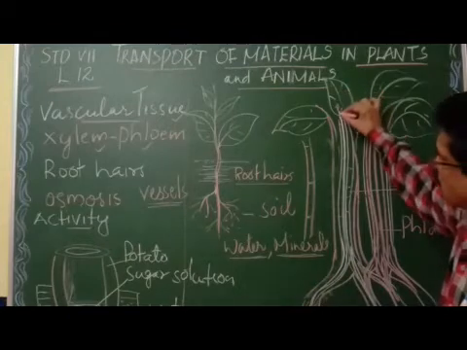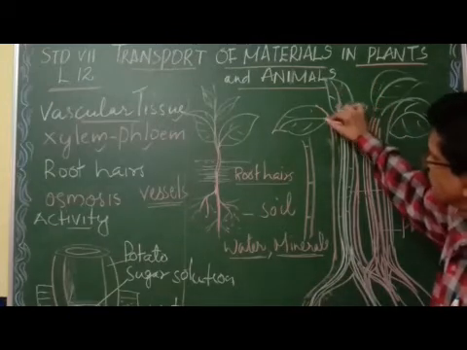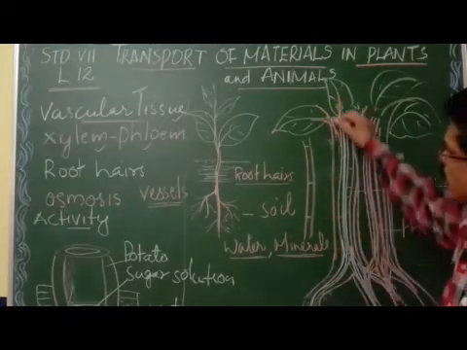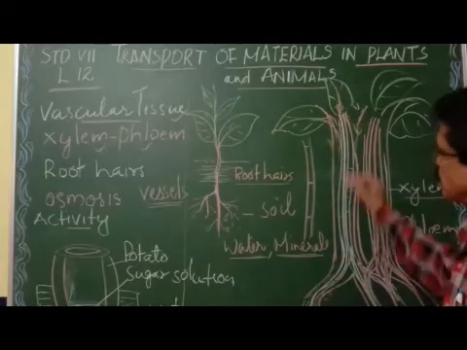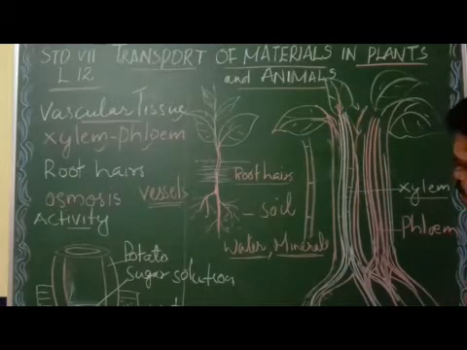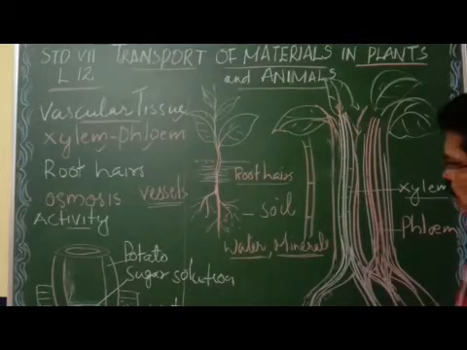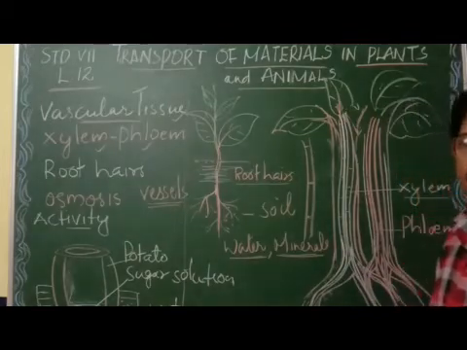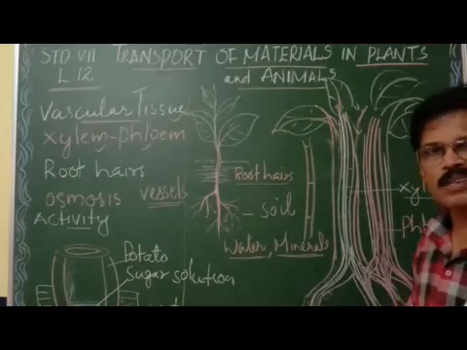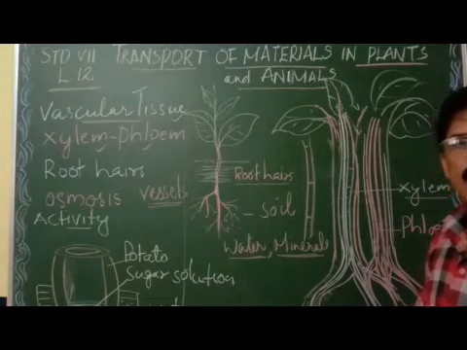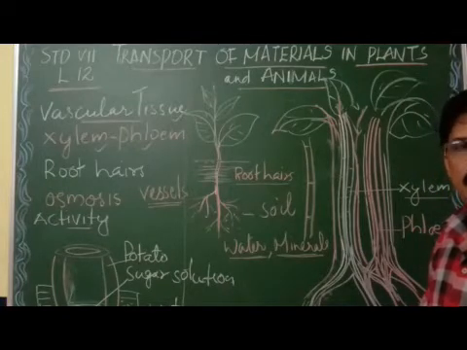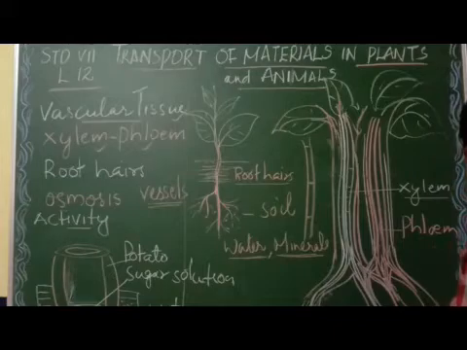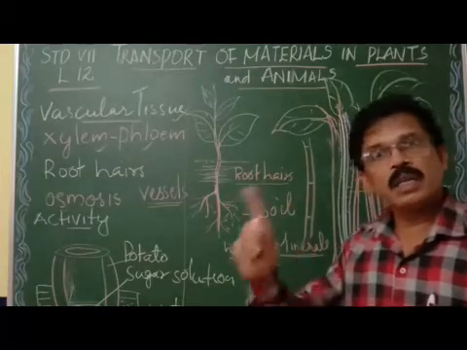till the leaf tip. You can see the leaf. Starting from the root till the tip of the leaf, you can see the xylem cells, which form a continuous tube-like structure. Clear? So what is xylem? Xylem is a continuous tube-like structure which transports water and minerals.